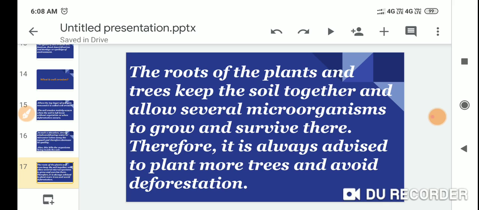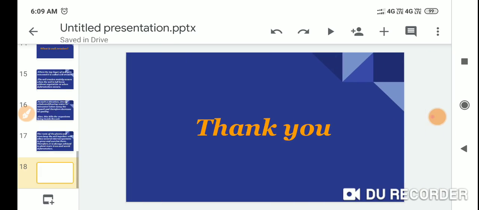Therefore, it is always advised to plant more trees and avoid deforestation.